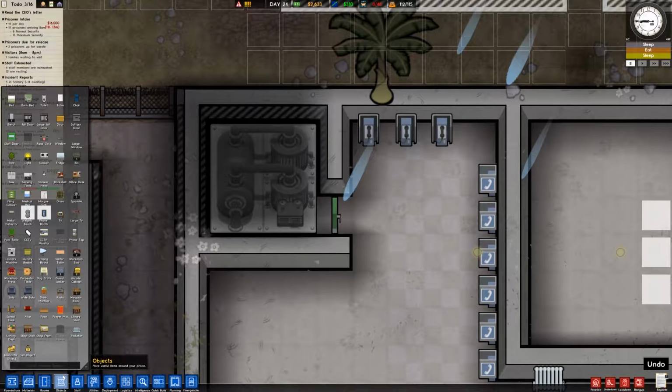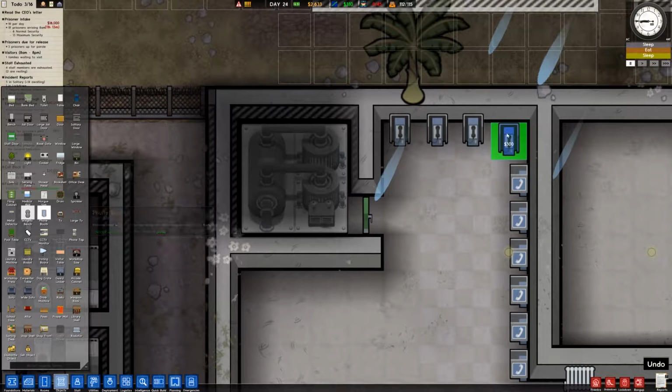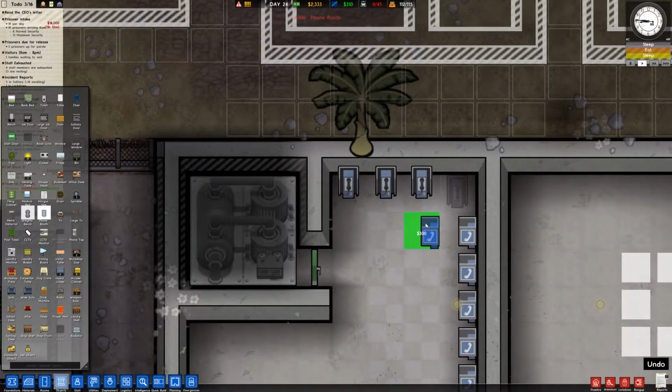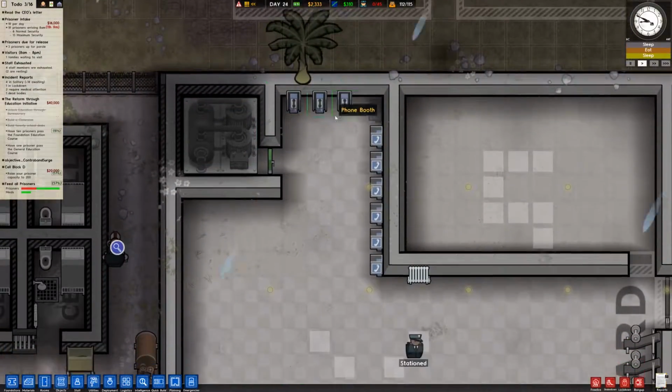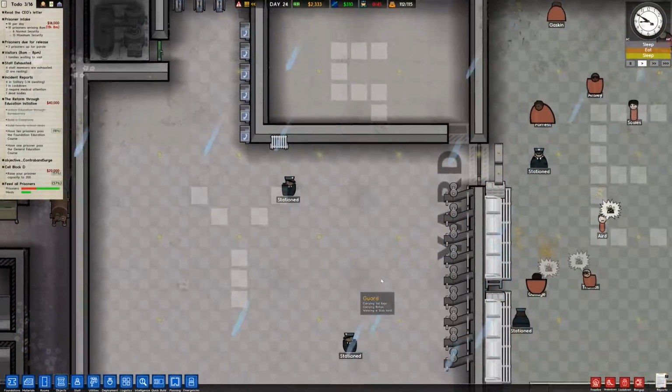If I put a phone in the corner back here, will they still be able to reach it, or is the other phone in the way? I don't know. Let's put that there. The sprites are way off. Man, oh man. I really hope it doesn't end up... Maybe I'll put it along this wall just to be sure. I don't want it to be sticking out or whatever.